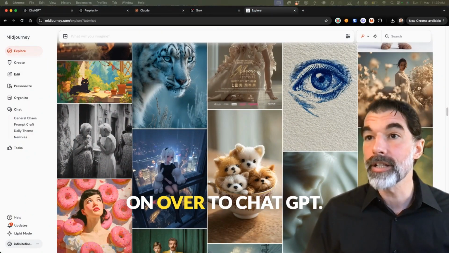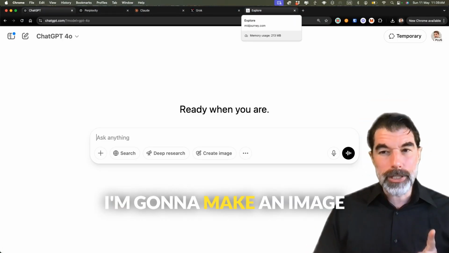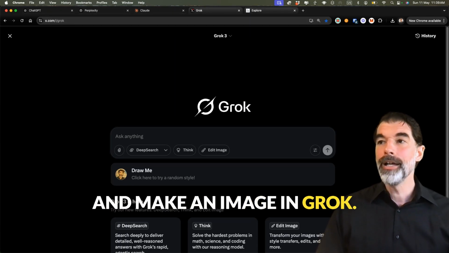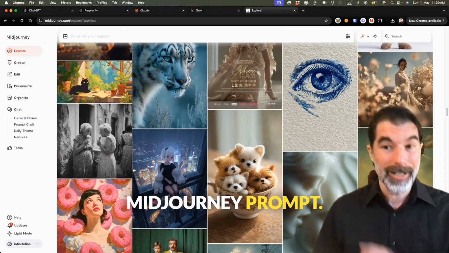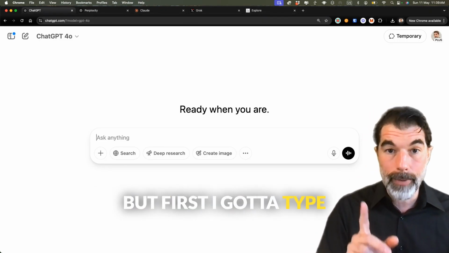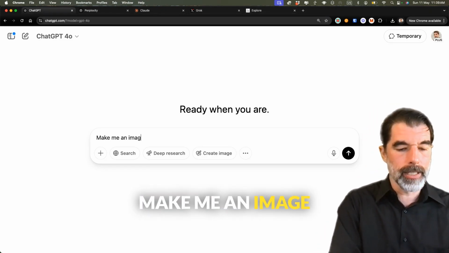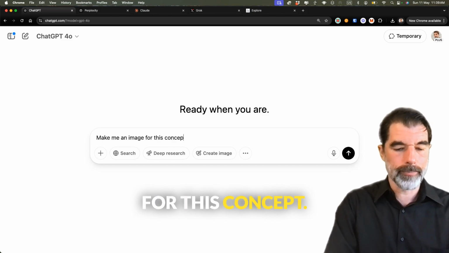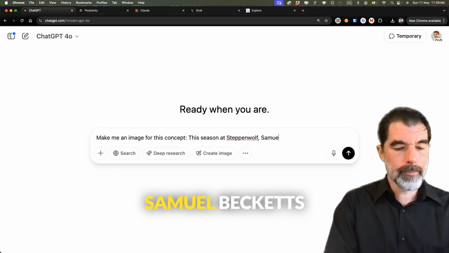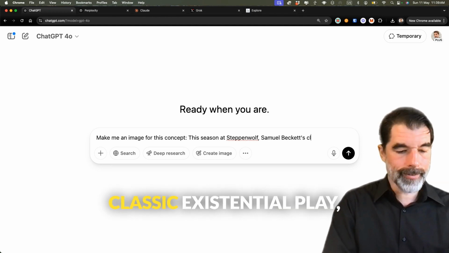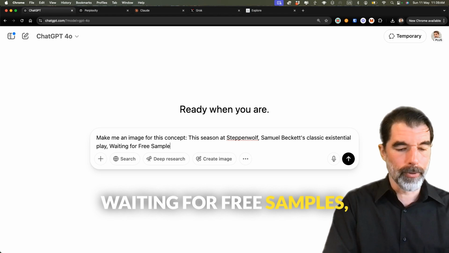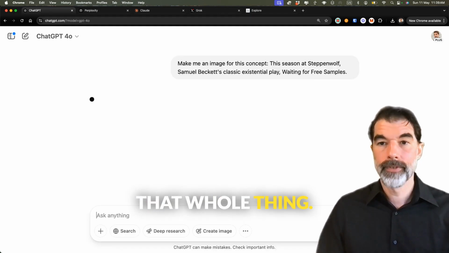So I'm gonna come on over to ChatGPT. I'm gonna make an image here, and then make an image in Perplexity, and make an image in Claude, and make an image in Grok, and then I'm gonna ask all of them for a Midjourney prompt, and I'm gonna make 16 images in Midjourney, and we'll see how this goes. But first I gotta type out the first one. Make me an image for this concept. This season at Steppenwolf, Samuel Beckett's classic existential play, Waiting for Free Sample. And I'm gonna copy that whole thing and hit enter.